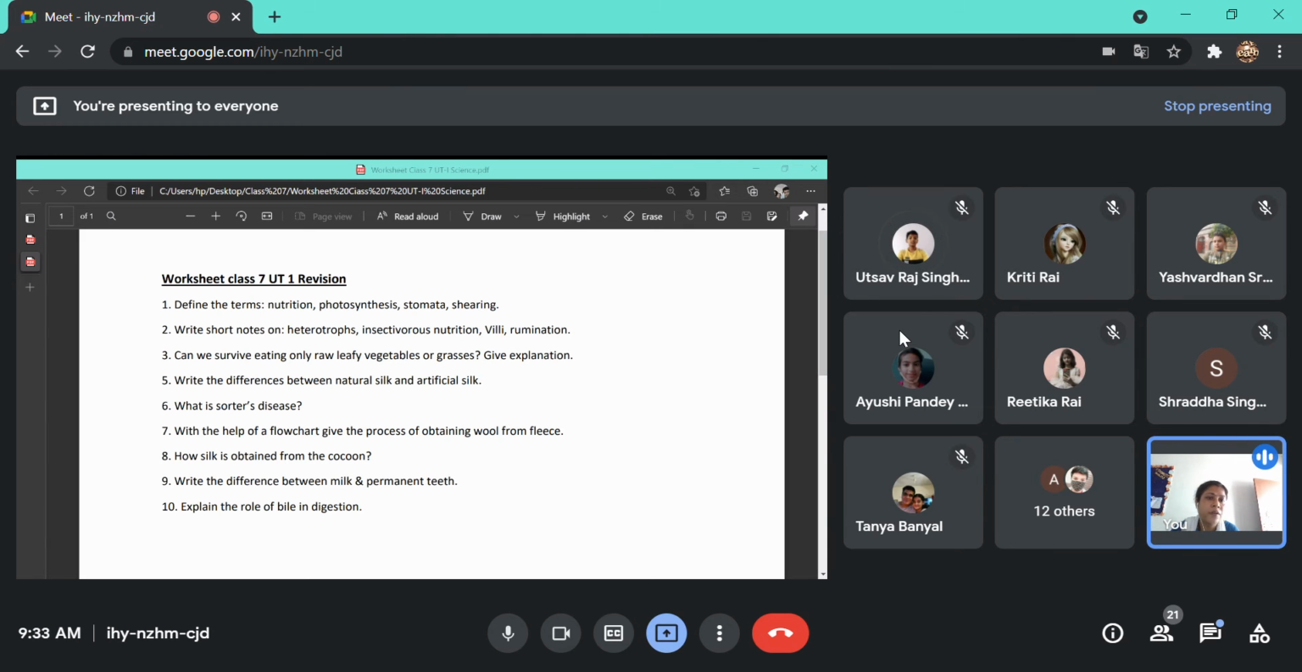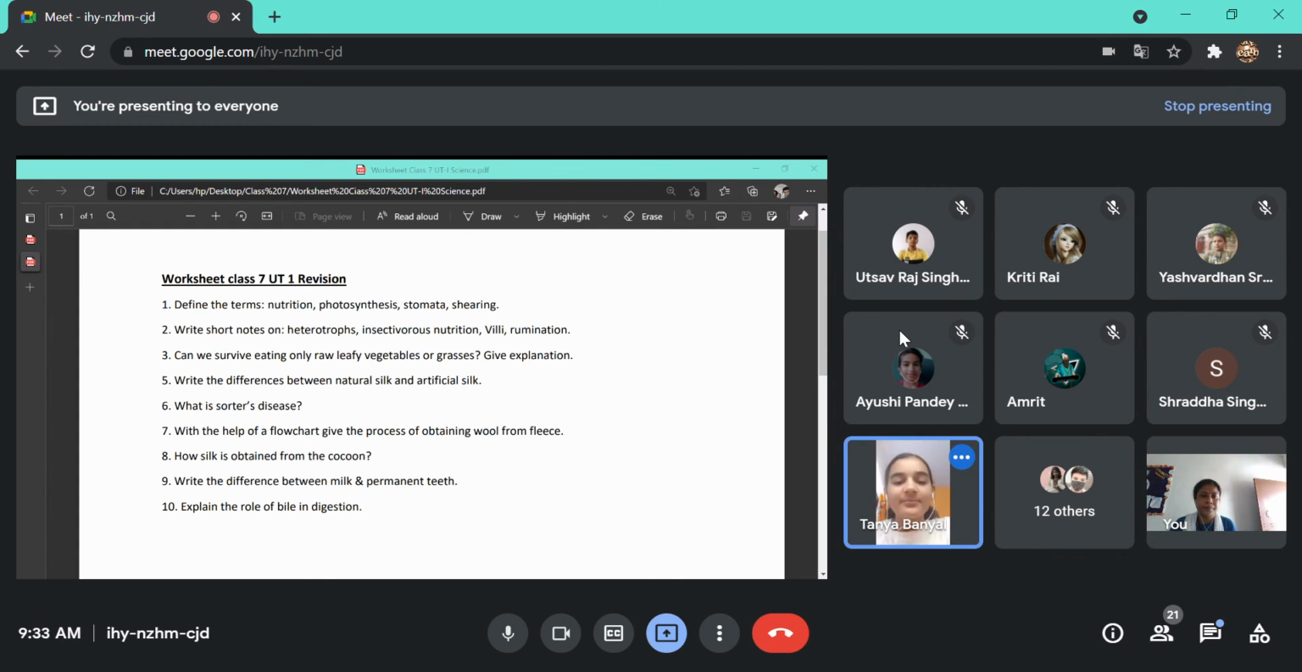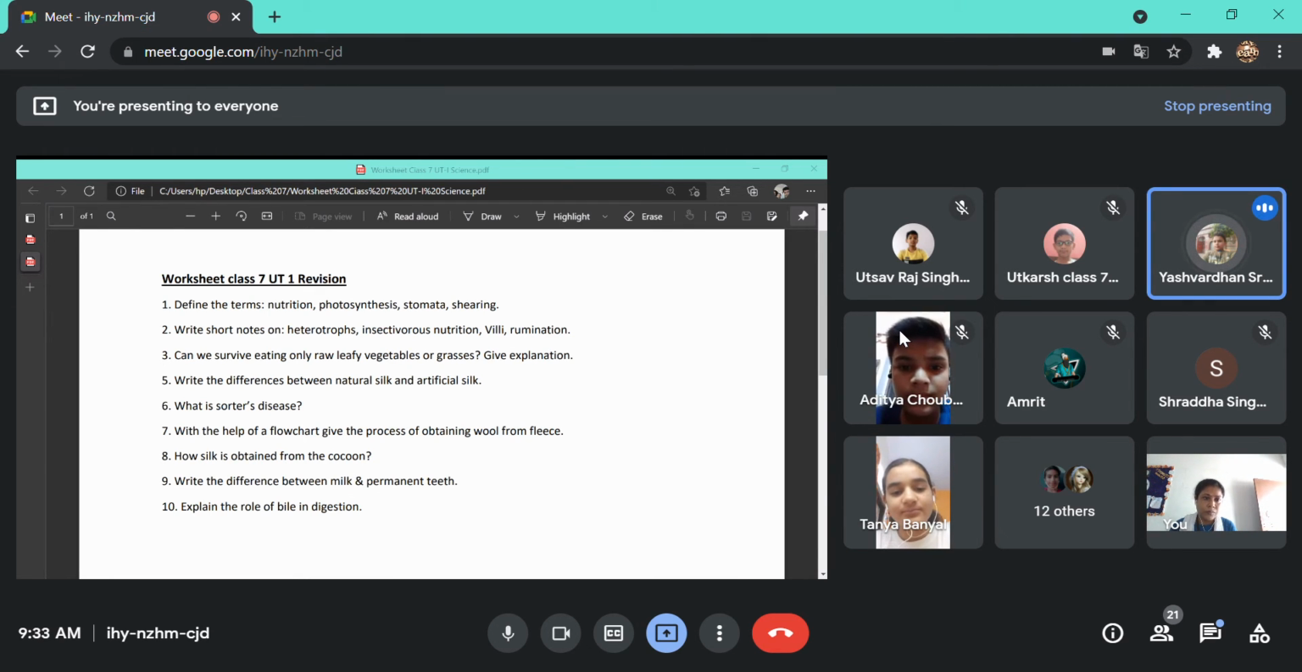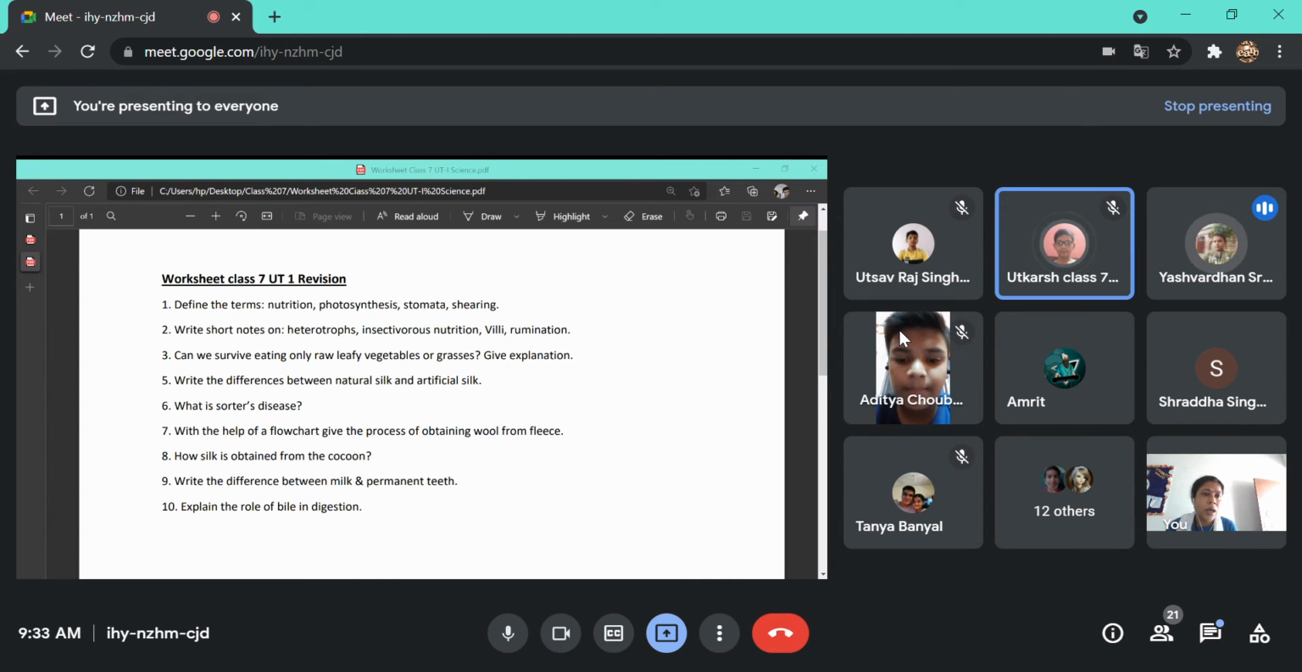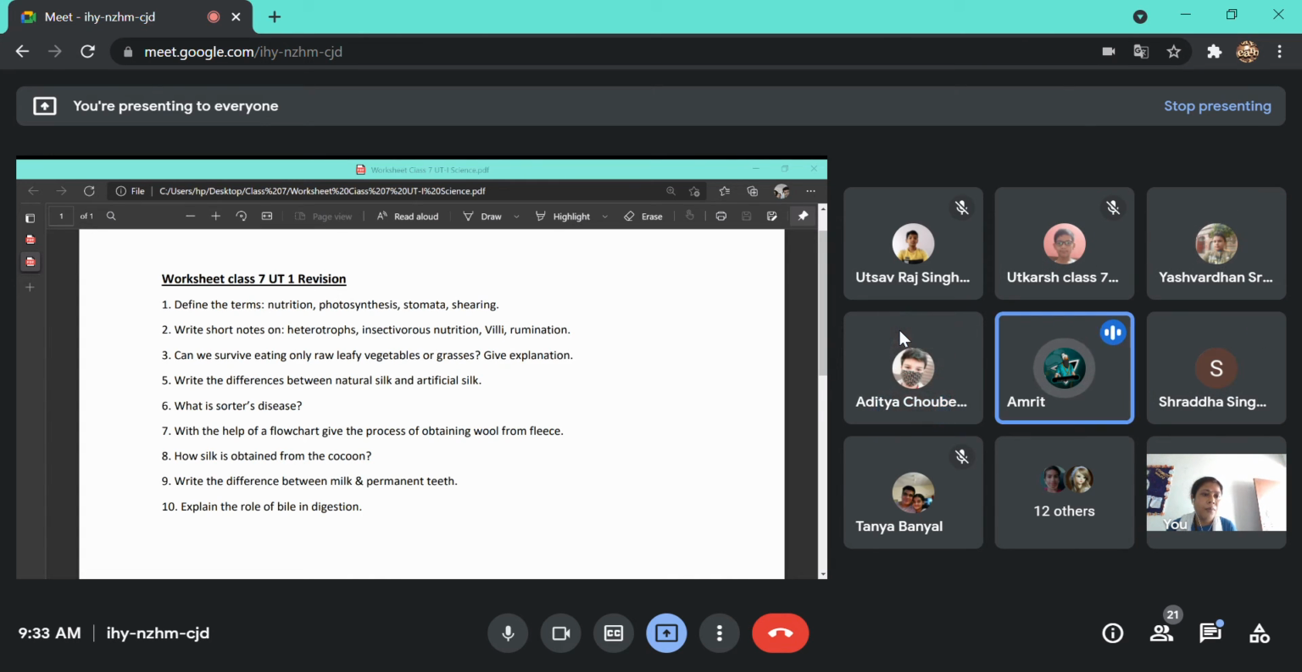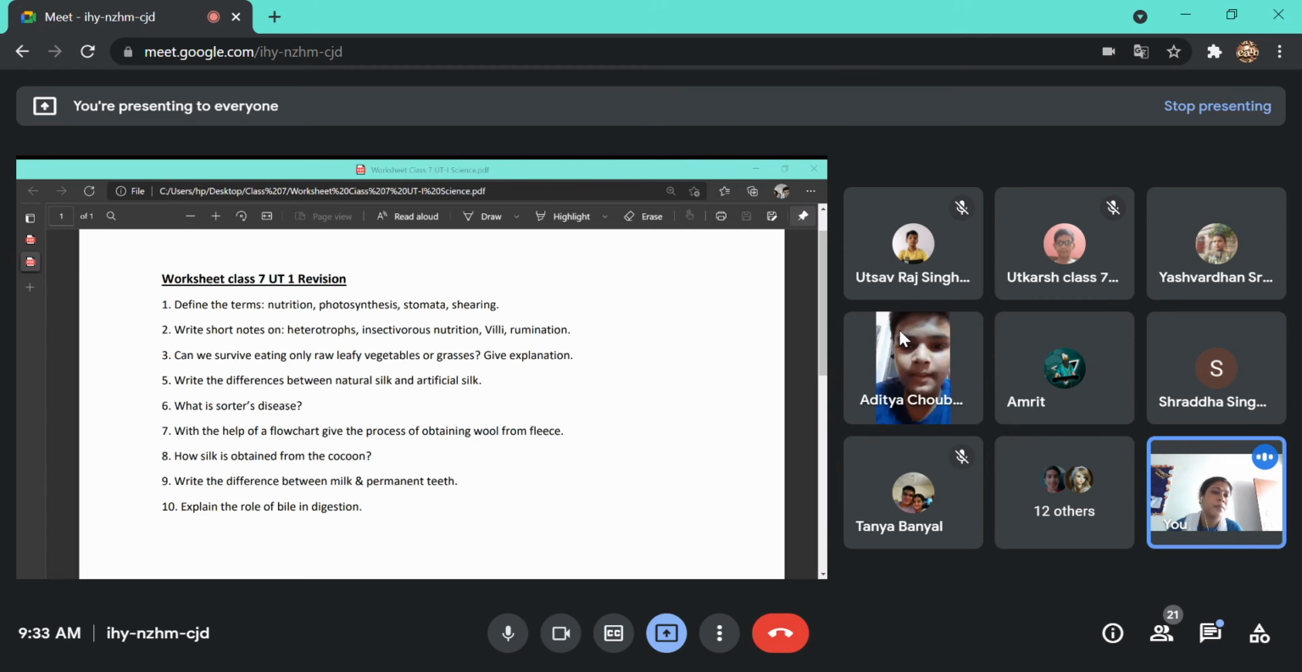Okay, next it is the villi. What are the villi? Yes, Tanya. Just wait. Tanya will give, then Amrit. Villi are small finger-like structures present in the small intestine. They help to absorb digested food. Okay, good. Yes, Amrit. They absorb the nutrients present in food. Just wait. Yes, Amrit, give the answer. Outgrowth.